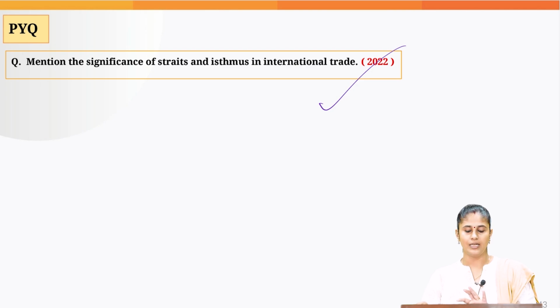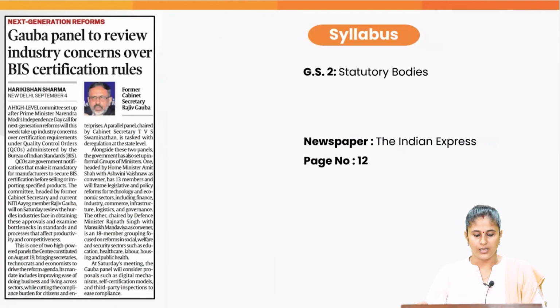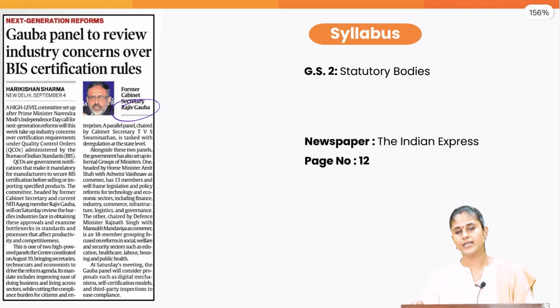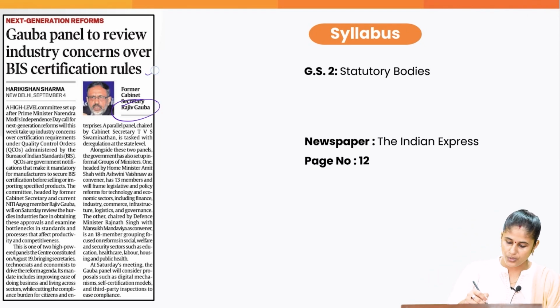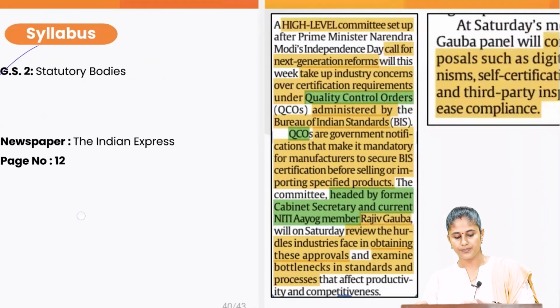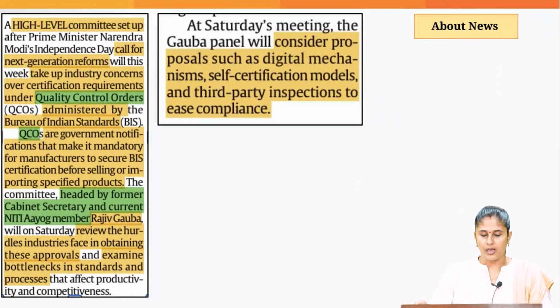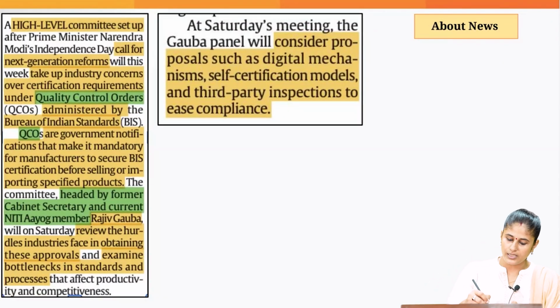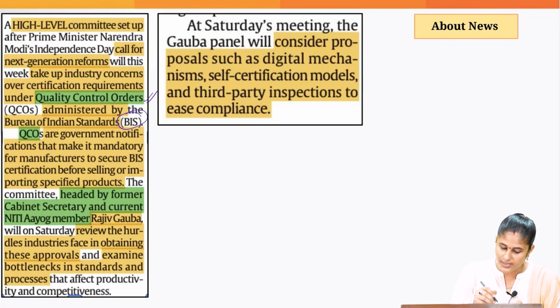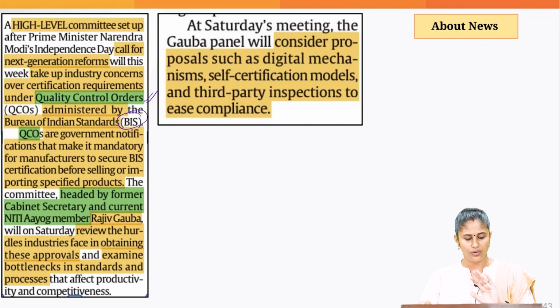Let's move on to the last topic of today's analyst. Recently, the government has created a panel headed by Rajiv Gauba to review the Bureau of Indian Standards certification rules. This topic you can associate with GS paper 2 statutory bodies. Now, as we have discussed, this panel is going to review the quality control orders which are administered by the Bureau of Indian Standards. What are these quality control orders?